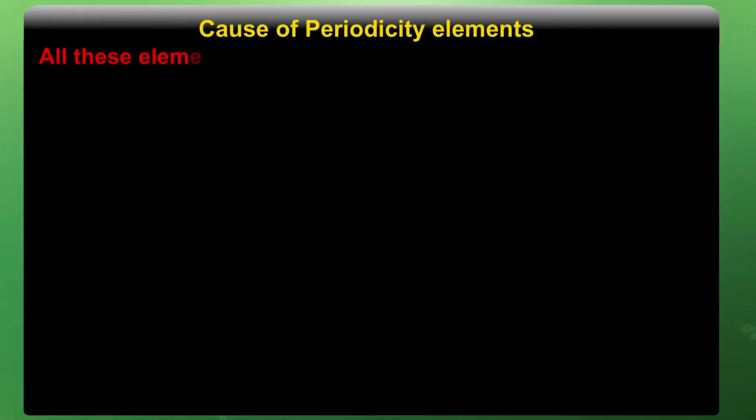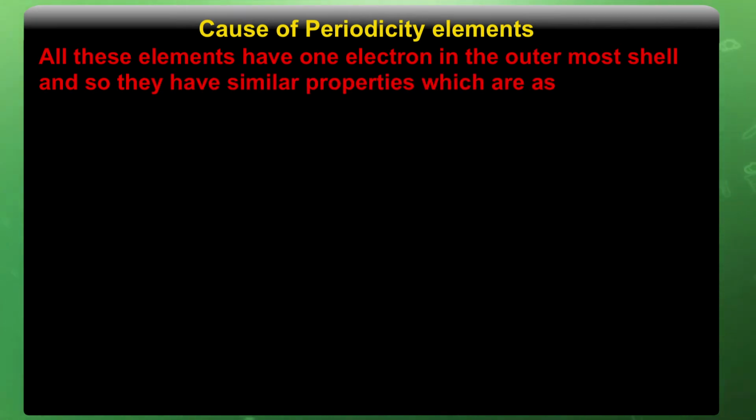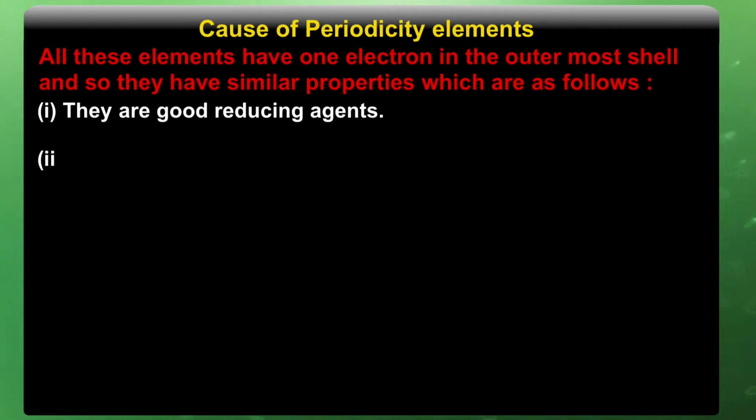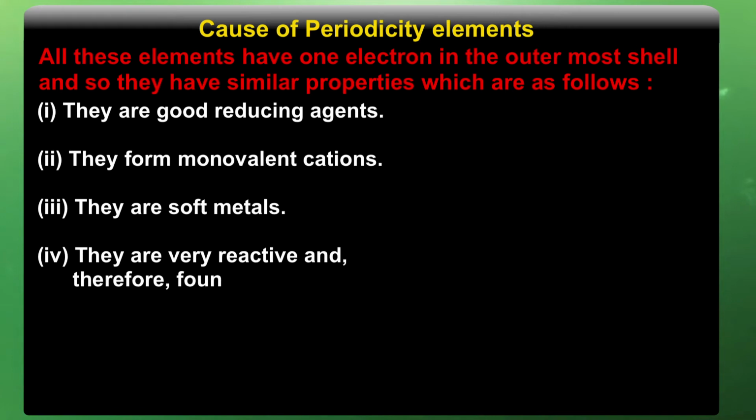All these elements have one electron in the outermost shell, and so they have similar properties, which are as follows. They are good reducing agents, they form monovalent cations, they are soft metals, they are very reactive and therefore found in nature in the combined state.